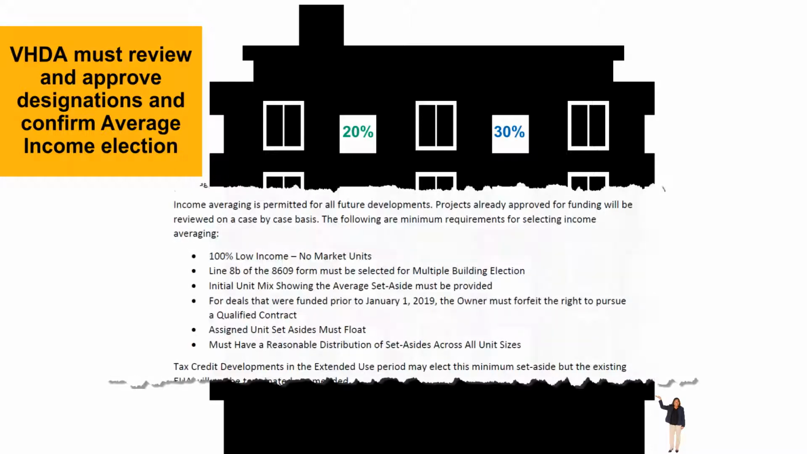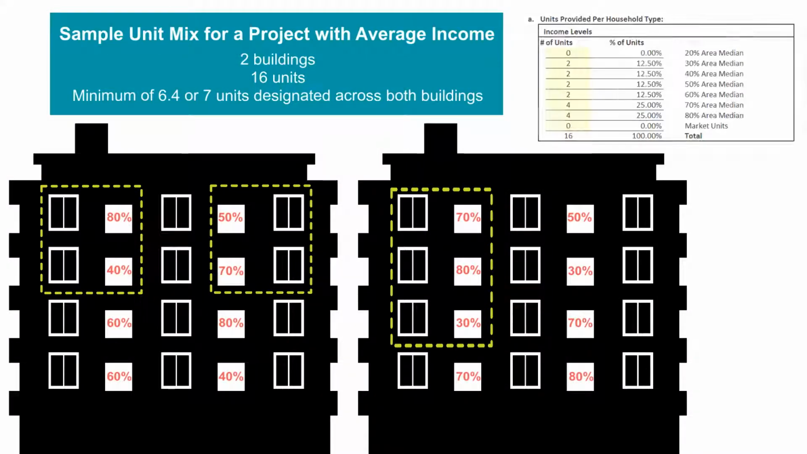Other VHDA minimum requirements for implementing average income in a project include no market units in the project. The average of all designated units must meet the 60% AMI average or less, and the owner agrees to select Line 8B in Part 2 of the 8609 form for multiple building projects. Here is an example of the unit mix for a project with the average income set-aside election.